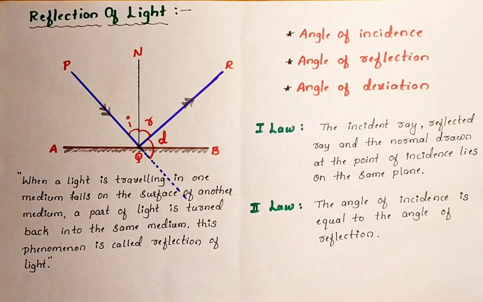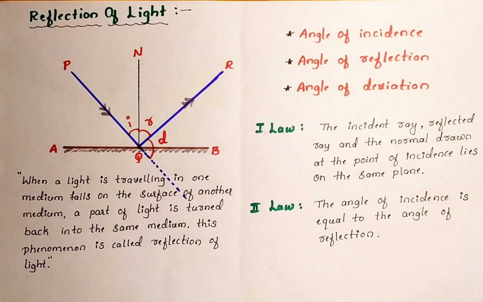Instead of glass, if I consider a wall, when the same 10 light radiations fall on the wall, out of 10 radiations, the major part, that means 6 to 7 radiations, are absorbed by the wall. The remaining 2 to 3 light radiations may be reflected or transmitted by the wall.